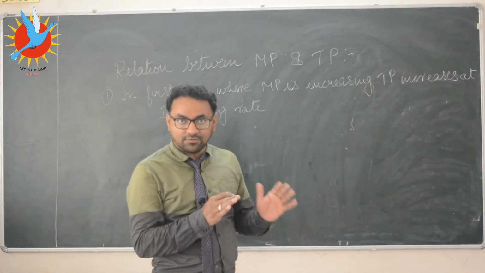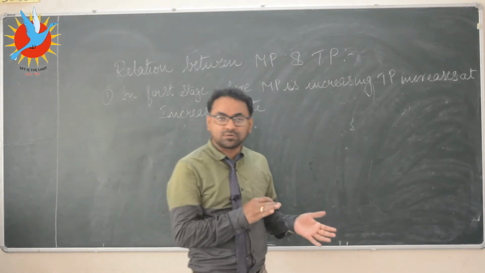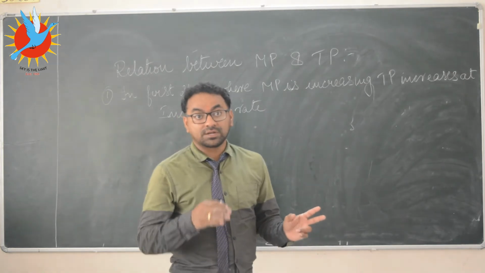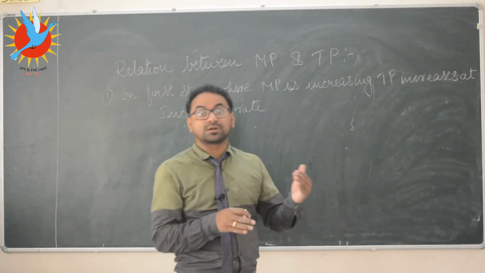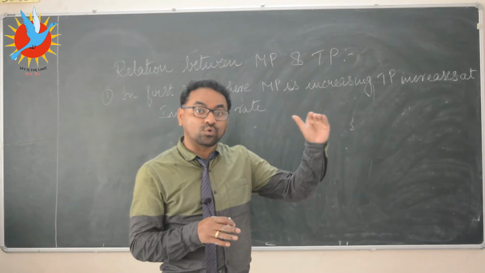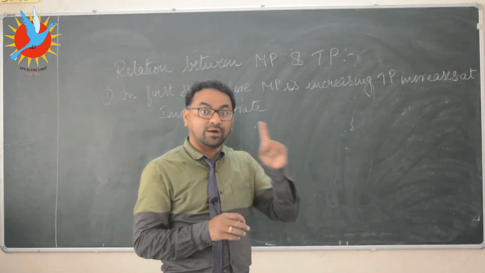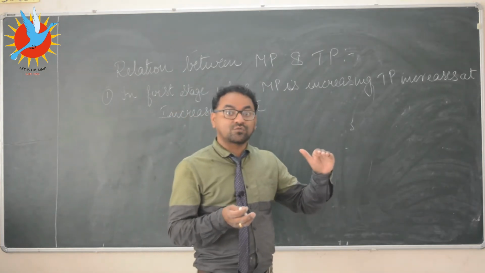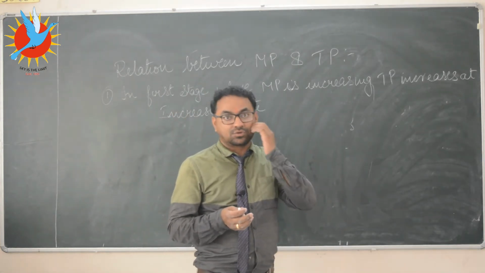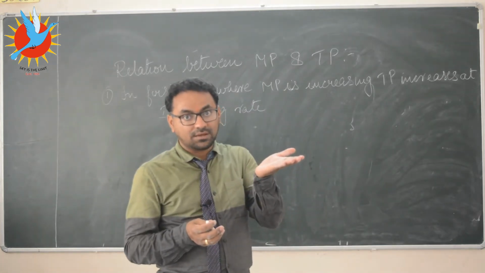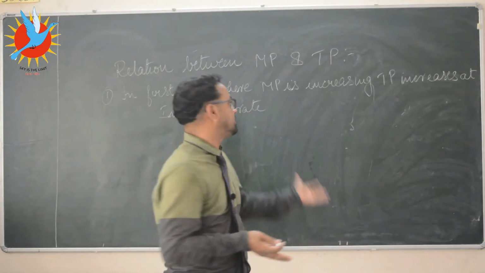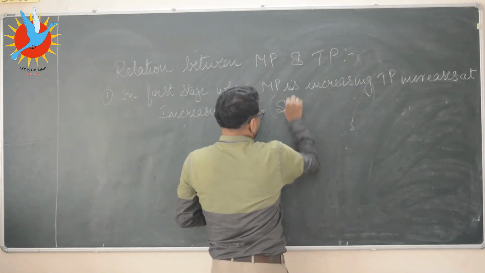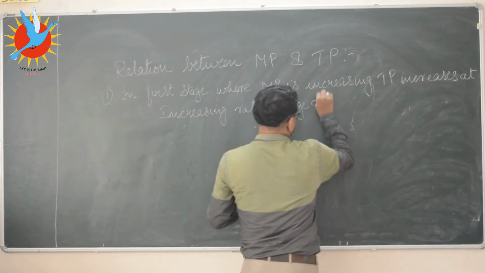Like in the first, when one labor was used, marginal product was 10 and total product was also 10. But when 2 labors are used, marginal product is 12 and total product is 22. Means initially only 10 output was added by the first labor and the second labor added 12. So instead of 10, more is added. So TP will increase and its speed is also increasing. This is called the stage of increasing returns.